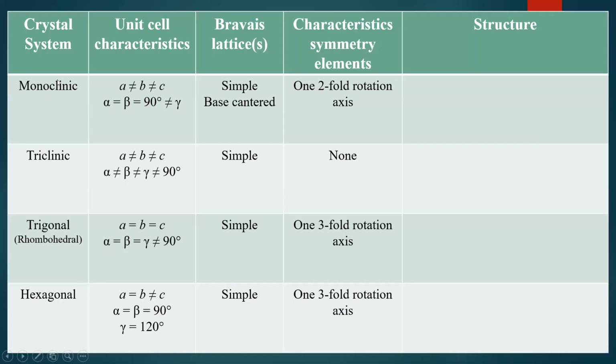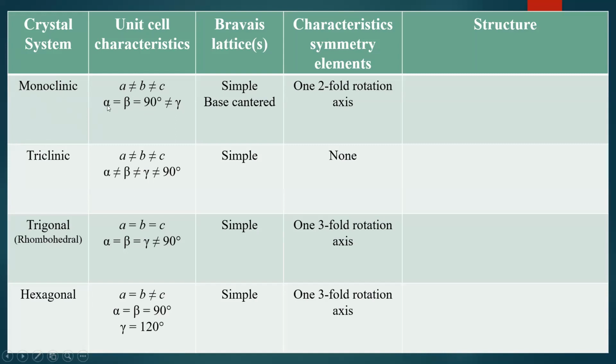Okay. We'll move further. Monoclinic. We'll take up the monoclinic crystal system. In monoclinic, A, B, C are different. The sides of the crystal system are different. A is not equal to B, not equal to C. And alpha, beta are equal to 90 degree, whereas gamma is not equal to 90 degree.